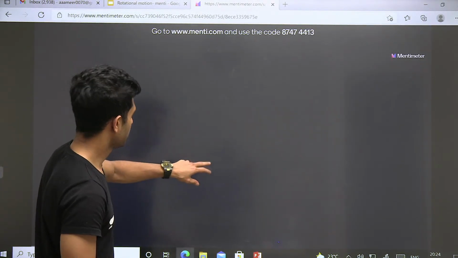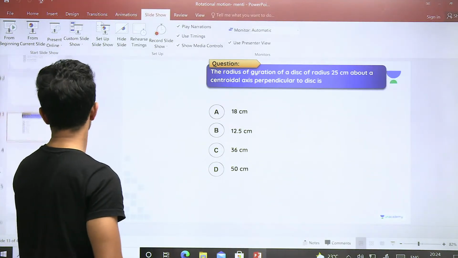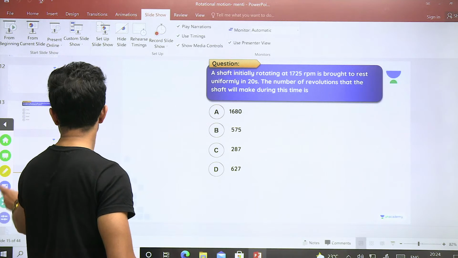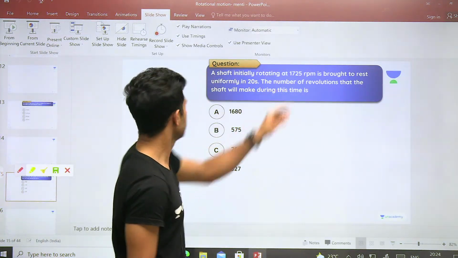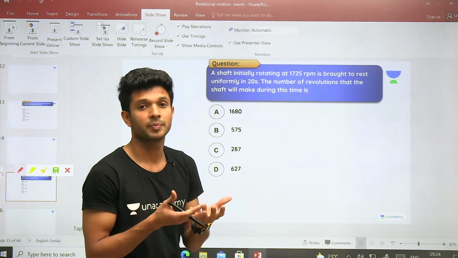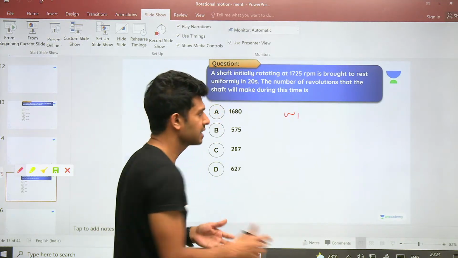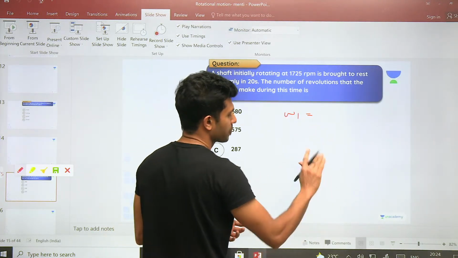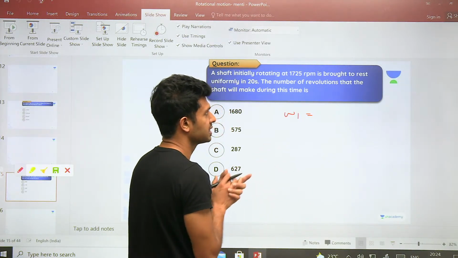Okay. Now, before we proceed, let us understand how this question can be done, right? So, a shaft initially rotating at 1725 rotations per minute. What is given? Yes, angular velocity is given, but it is given in rotations per minute. How will you convert it into what? How will you convert it into radians per second?